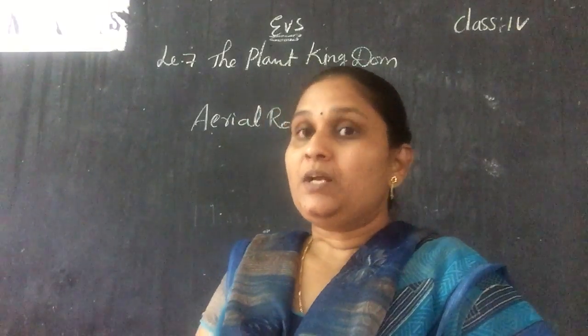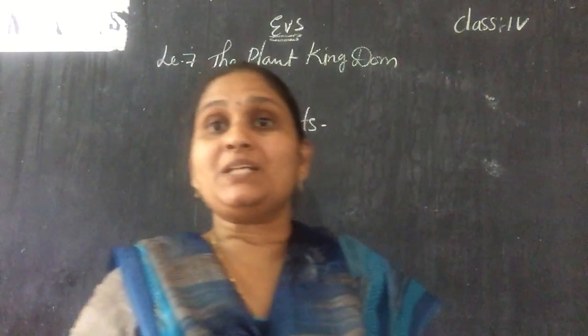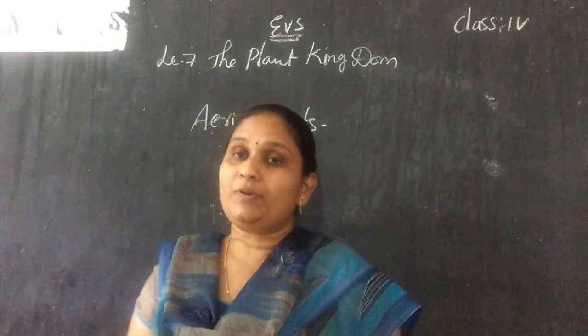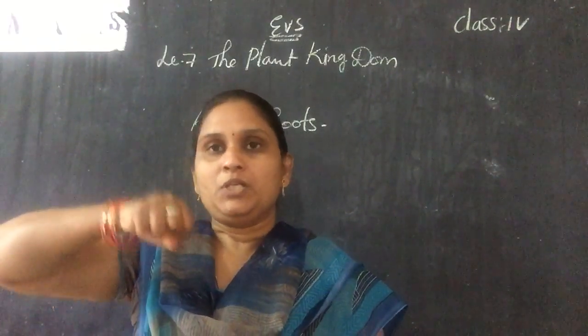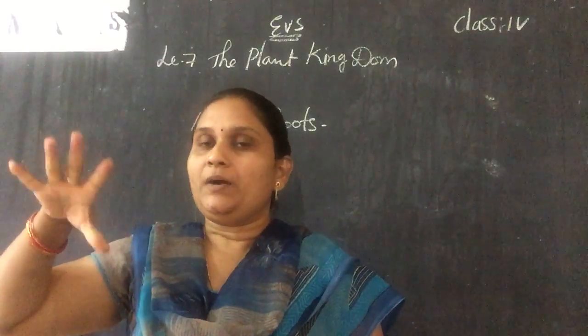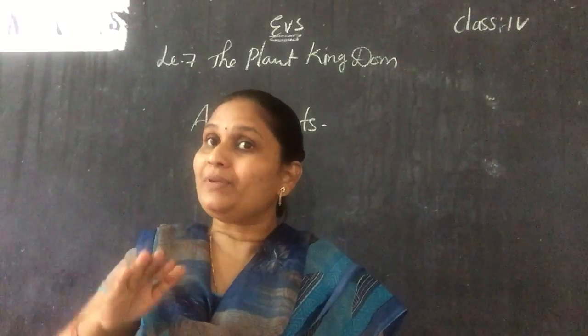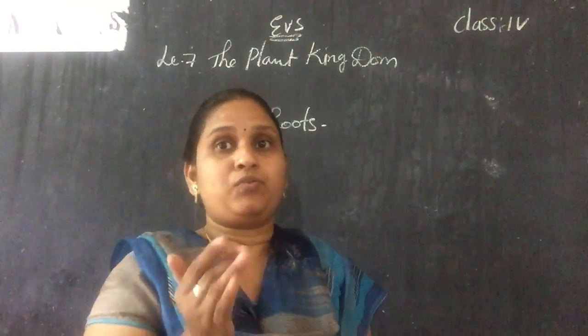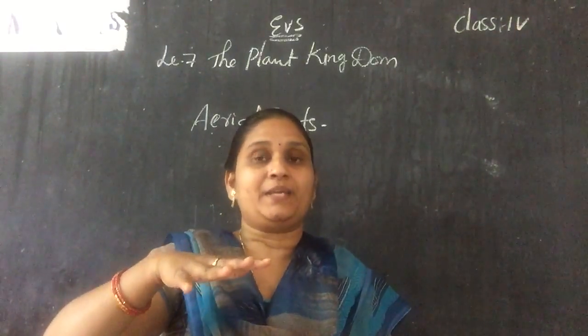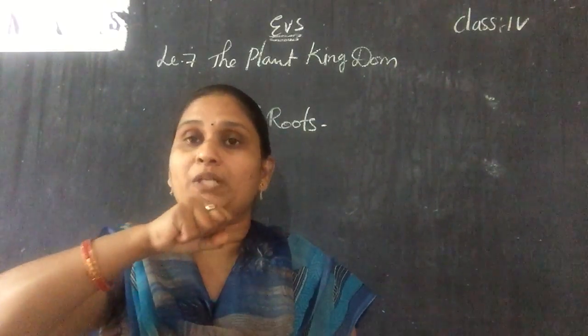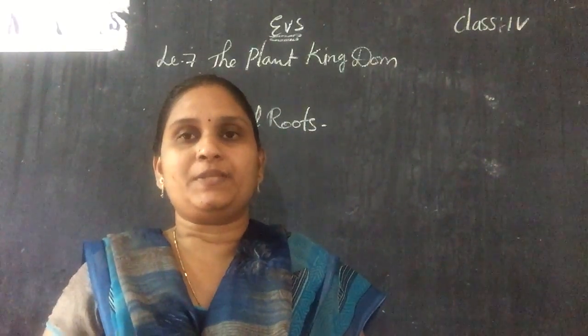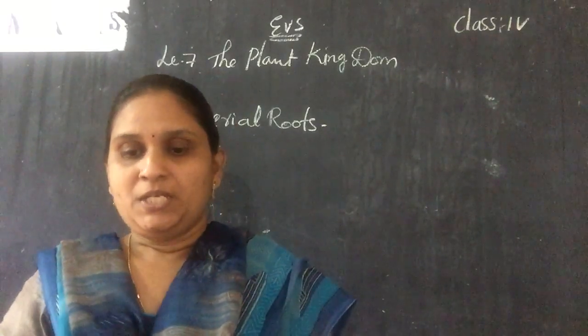And not only that, roots can prevent soil erosion. How can the roots prevent it? The roots hold the soil. When you pour water, along with the water the soil also floats away. But if the trees are there, the roots tightly hold the soil. Because of that, soil erosion is stopped.